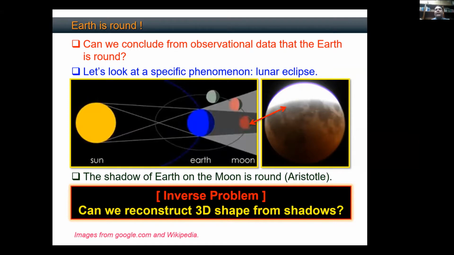But for that, at that time, just to make this conclusion, based on these two-dimensional shadows, that all of these shadows are curved in nature, that the Earth is spherical, was a groundbreaking achievement. So the problem that we are going to talk about is, can we reconstruct the 3D shape of any object, be it regular or irregular, from its shadows? So that's the question that we have in front of us.